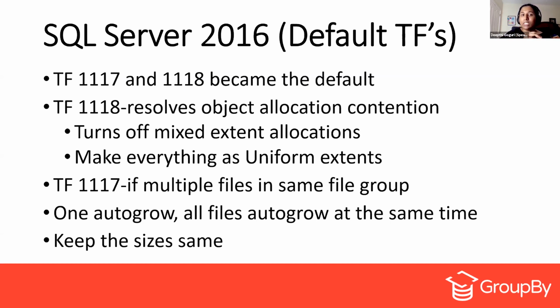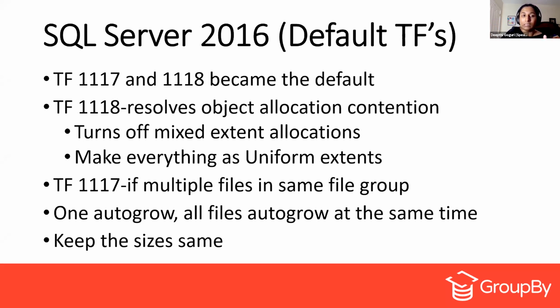But if it turns off the mixed extent allocations and completely provides uniform extents, that means we will only be allocating a couple of times, and only a couple of times we have to update those system pages inside the data files.